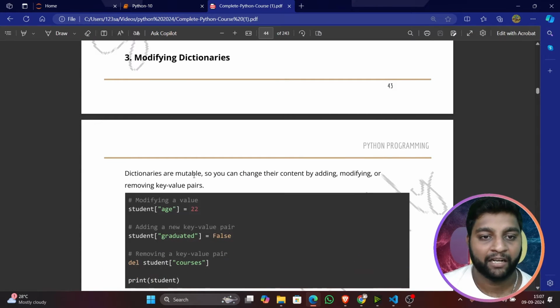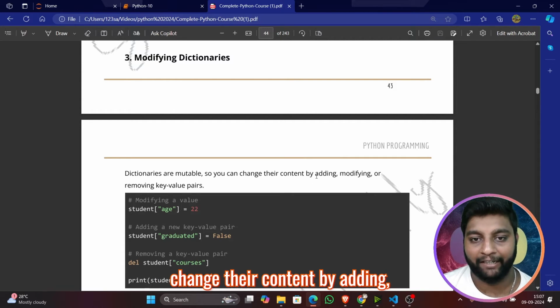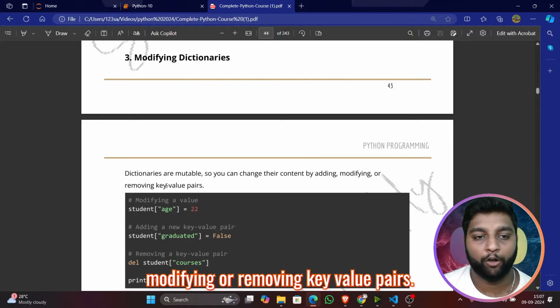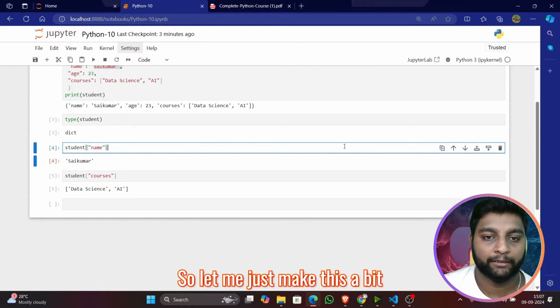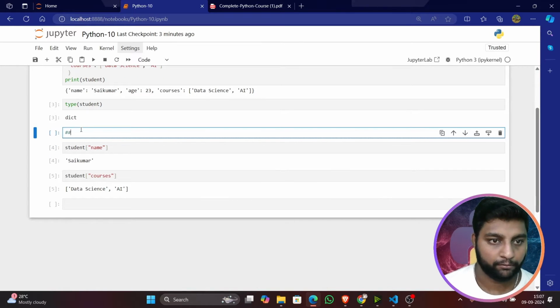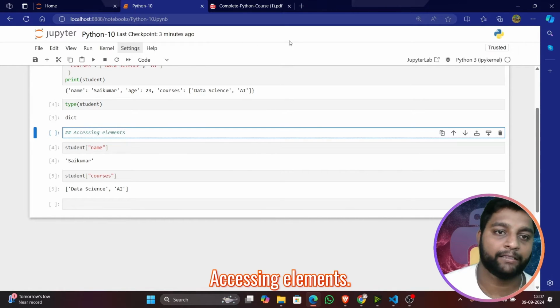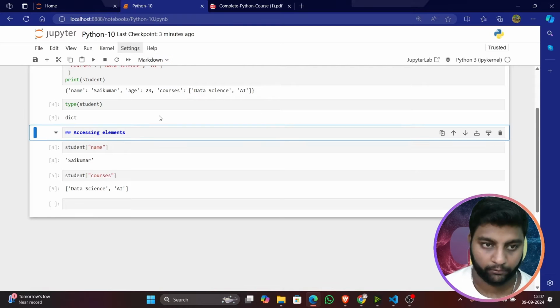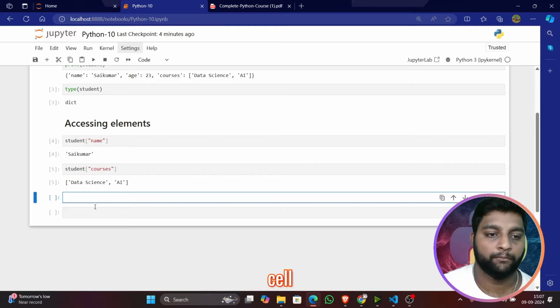Modifying dictionaries. Dictionaries are mutable, so you can change their content by adding, modifying, or removing key value pairs. Let me make this a bit interesting so that you guys don't get confused. Accessing elements. And here let me add one more cell.